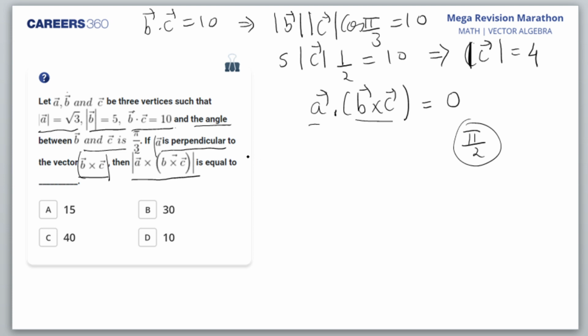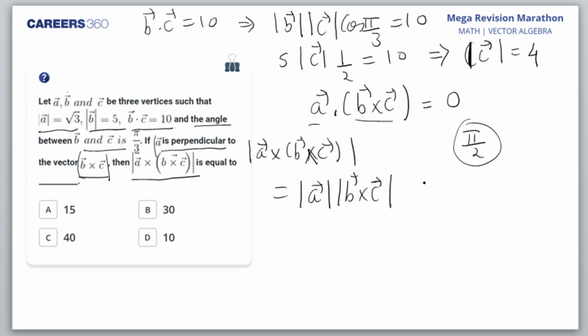So I want mod of A cross B cross C. So this would be mod A, and the angle between them, sine pi by 2. This is another way of calculating; somebody could stray into finding the vector product. Sine pi by 2 is 1, mod A is root 3, and B cross C I'll have to calculate.